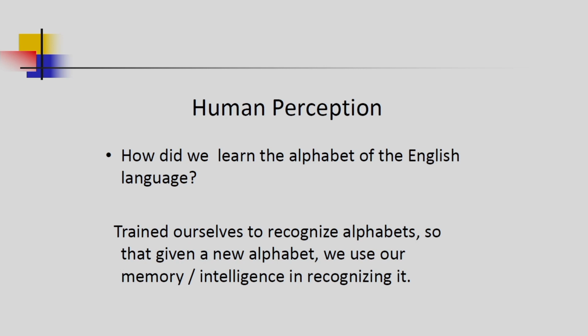I can give one example of human perception. We can recognize all the alphabets of the English language. For this we train ourselves to recognize different alphabets, and whenever a new alphabet is available, we can recognize it based on this learning. In this case we have the memory and the intelligence in recognizing the alphabets. This is one example of human perception.